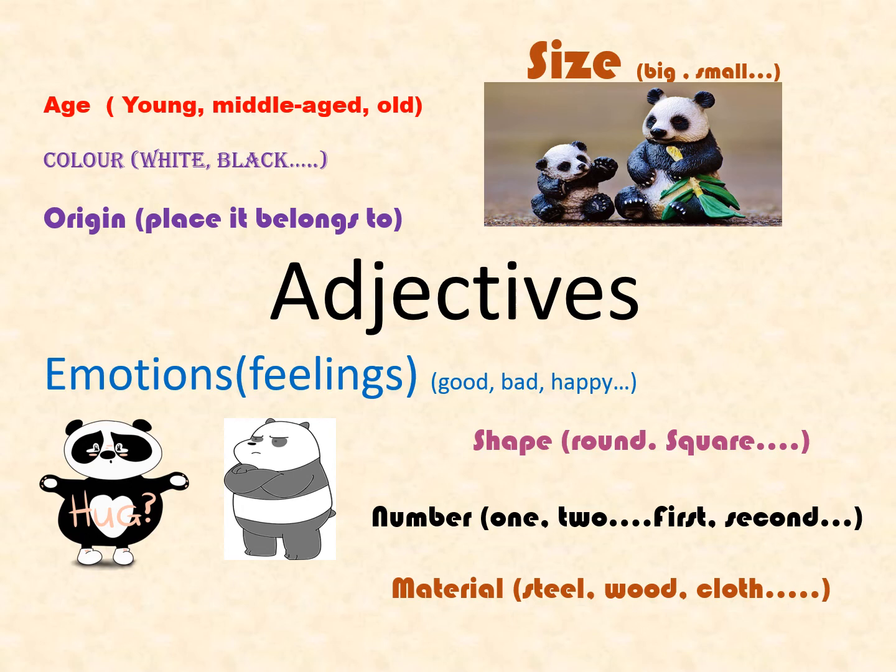In this noun phrase, the word Africa describes the place of the panda or the origin of the panda. So, students, we use these adjectives in noun phrases to describe the noun.